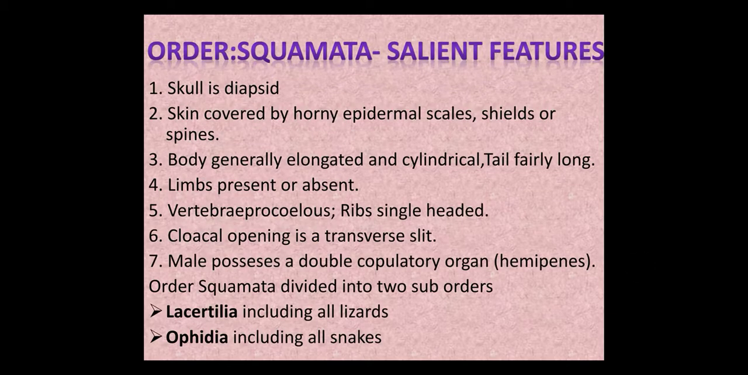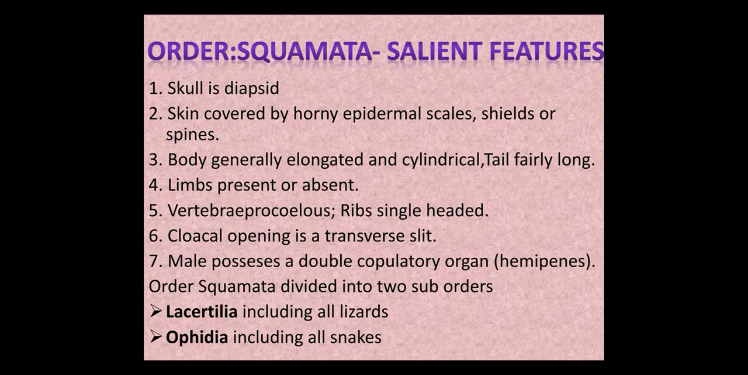Of these you have to study only Order Squamata and the example chameleon. Order Squamata salient features. The skull is diapsid. The skin is covered by horny epidermal scales, shields or spines. The body is generally elongated and cylindrical. The tail is fairly long. The limbs are present or absent. In the case of lizards, the limbs are present, while in the case of snakes, the limbs are absent.